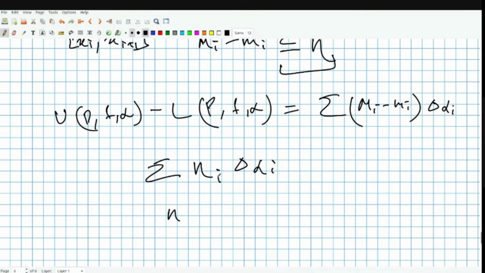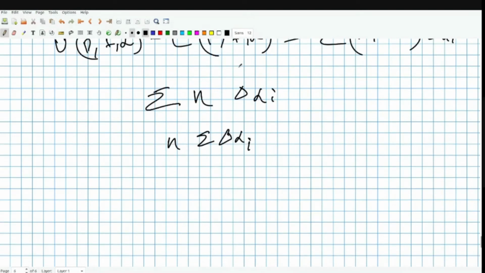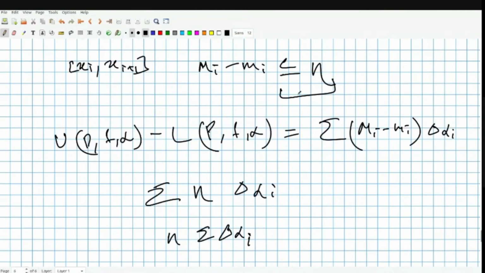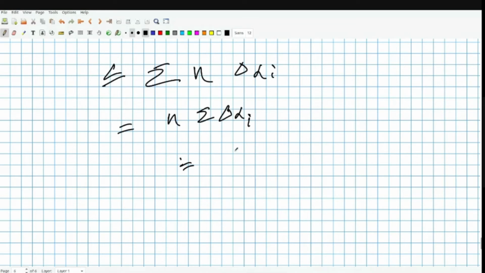That is eta times the summation of delta alpha i, and the summation of delta alpha i is just alpha(b) minus alpha(a), because it's a monotone increasing function. So here we have a bound, which is eta times alpha(b) minus alpha(a), which is less than epsilon by our assumption.